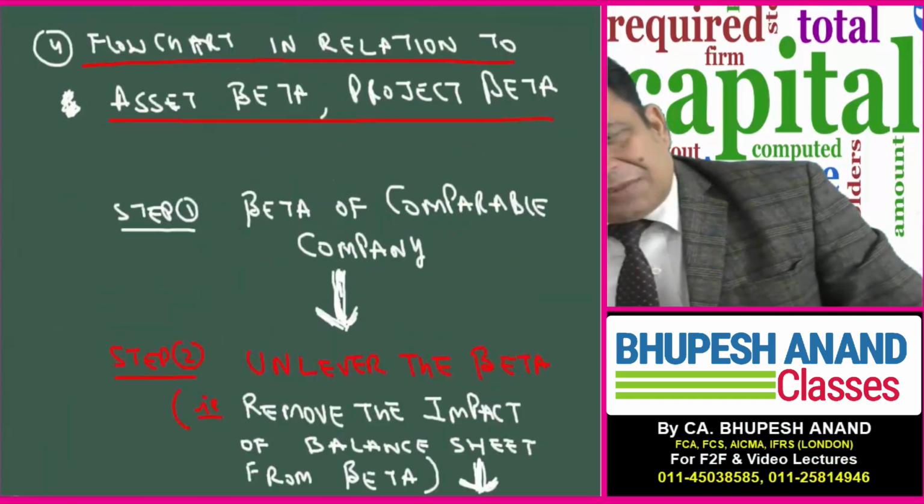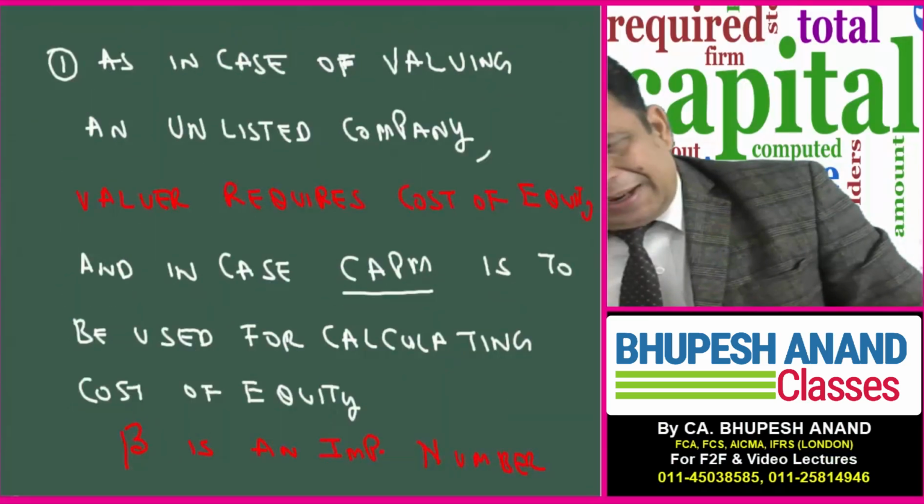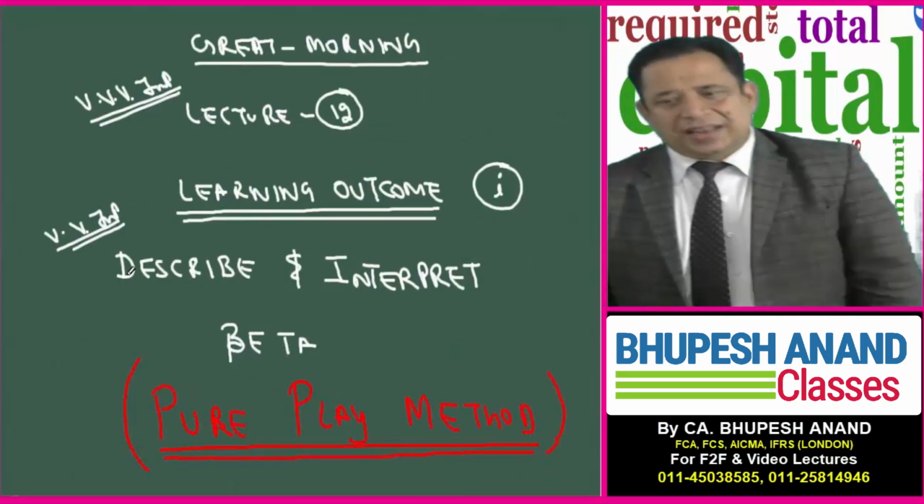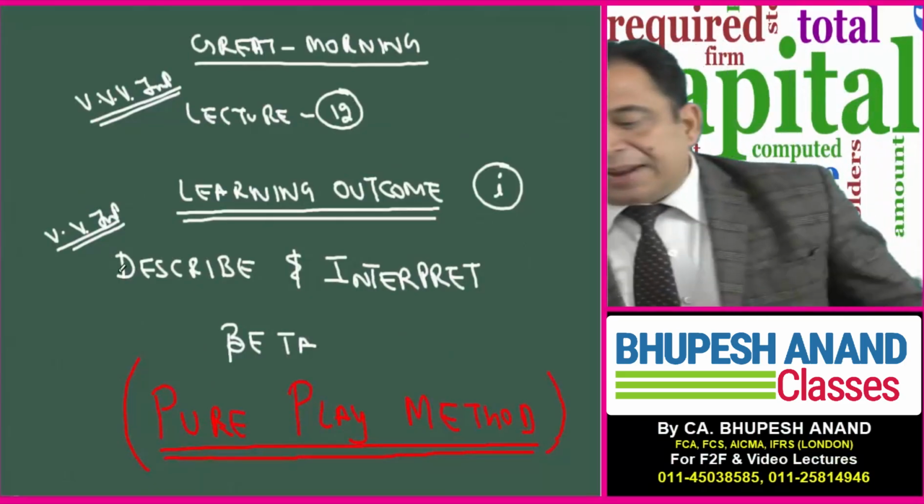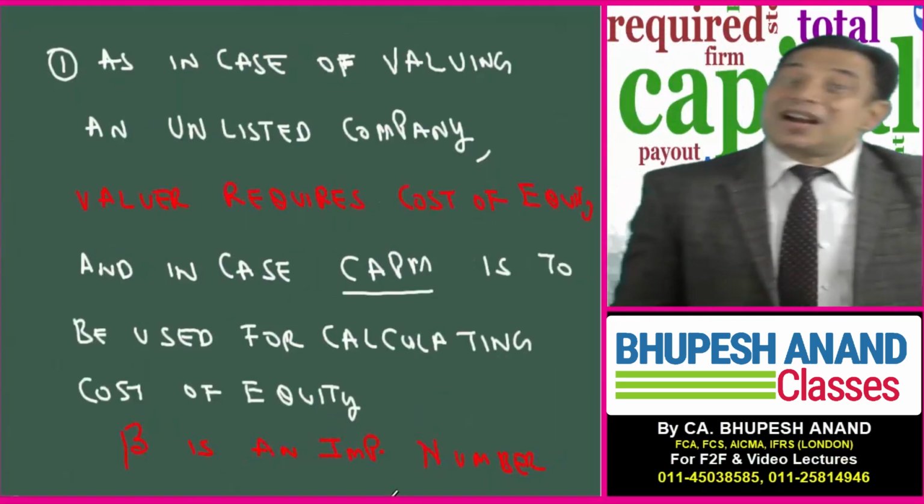I've already done the hard work for you. I've prepared the slides for you so that your time can be saved. And now my request will be to please write down: lecture number 12, learning outcome. I describe and interpret beta, and we will be following the pure play method. So start writing, my dear friends.